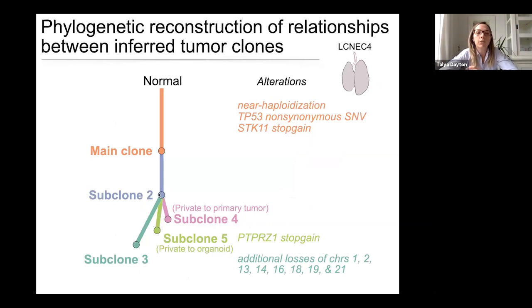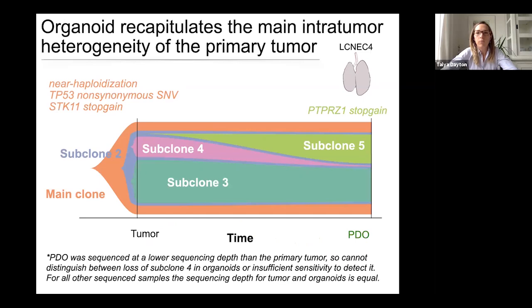Another thing we can do using this information is start to recreate phylogenetic trees, and this allows us to infer subclones within the tumors and the PDOs. And what I'm showing you here is the phylogenetic tree that was generated using this data for this particular sample, and what we can see is that we can infer about 5 subclones. If we then look at the tumor and the PDO, what we can see is that most of the subclones that are in the tumor are also found in the PDO. This to us is really exciting because it really shows that the PDOs are able to maintain the intratumor heterogeneity of the disease.